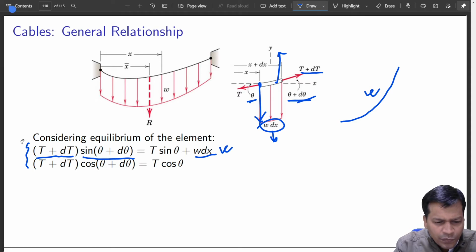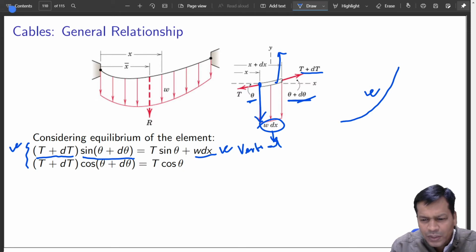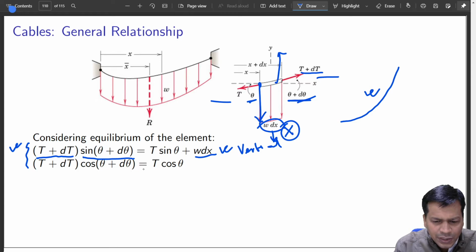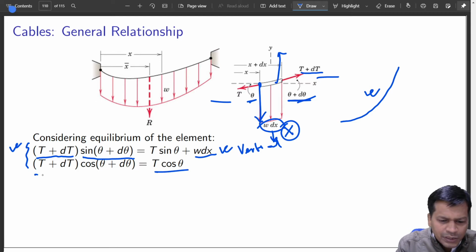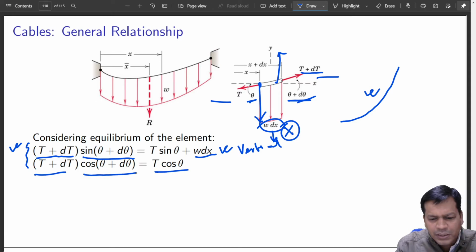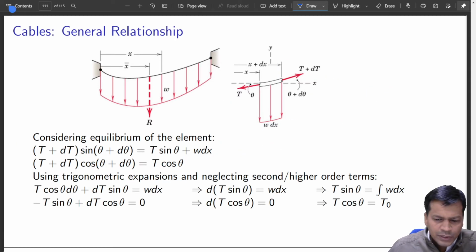So the total vertical is balanced, this is the vertical force, and the horizontal one also. For horizontal, this load will not come into the picture, only this and this should balance. So it is T cos theta equal to T plus delta T cosine of theta plus d theta. Now these two are equations. Using that, we will try to figure out what it comes to.